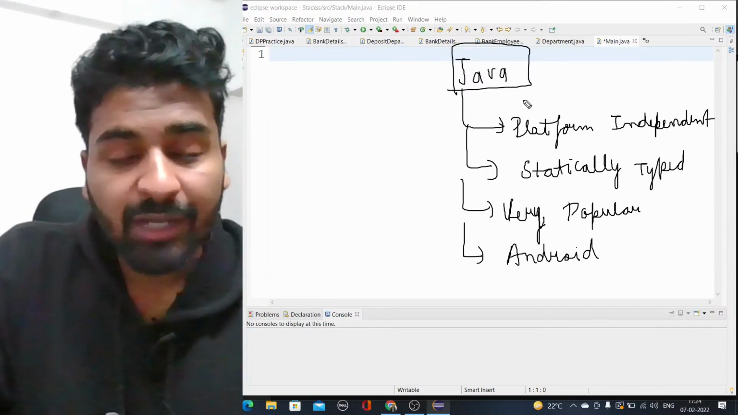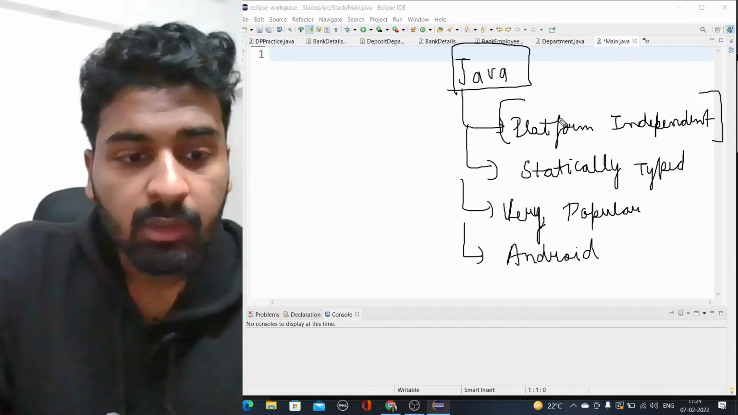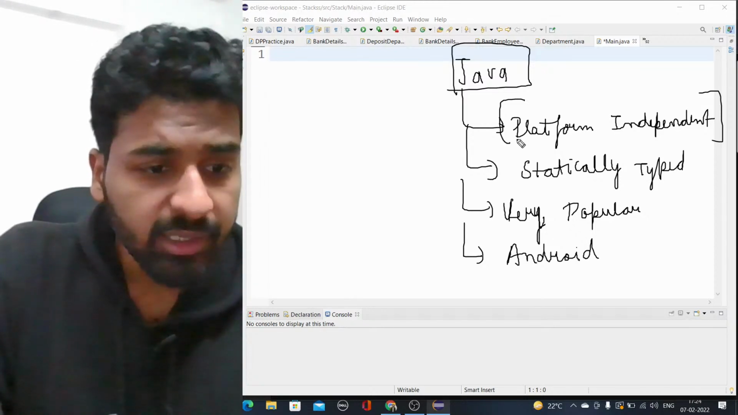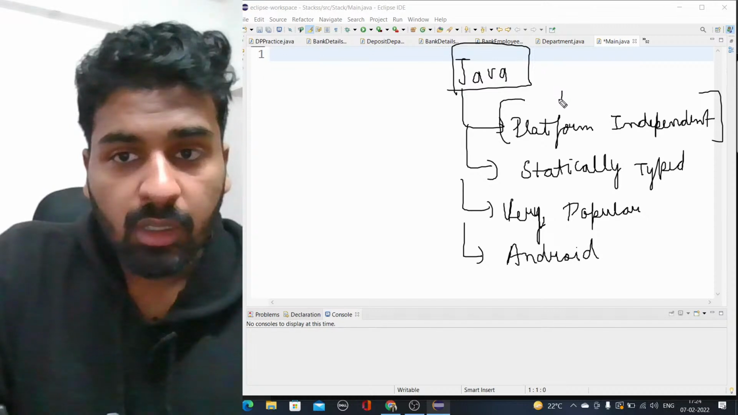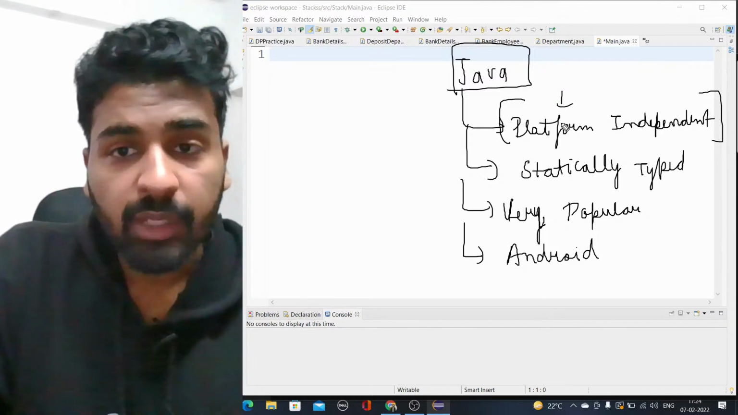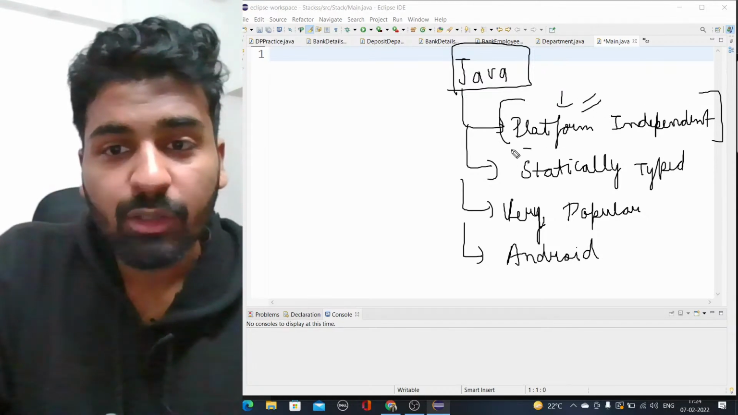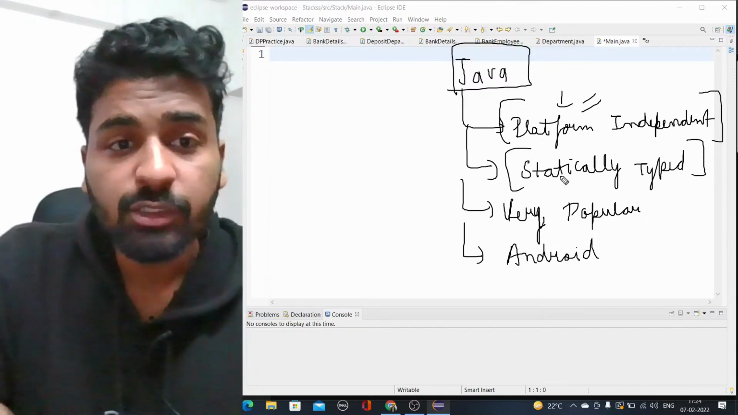Now let's come to the platform independent part. Yeah, it is an interpreted language. Yeah, exactly. So platform independent, let's come to that. Sorry, we have already done this. Now let's come to statically typed. And what is the advantage of a statically typed language?